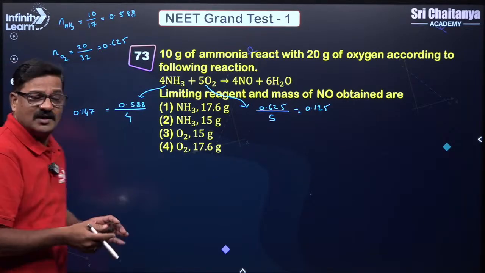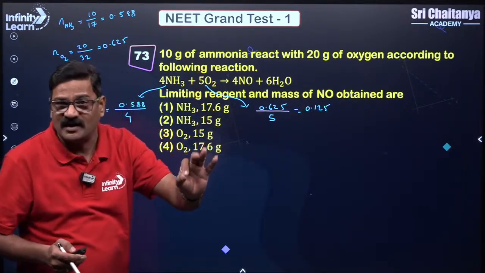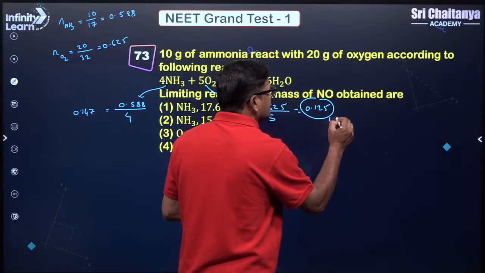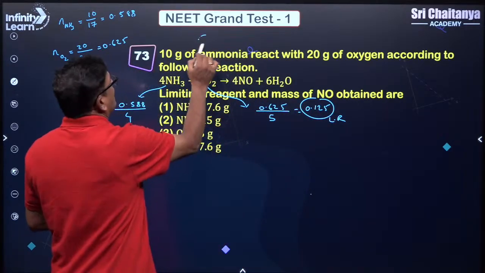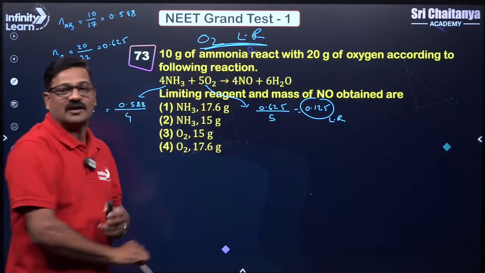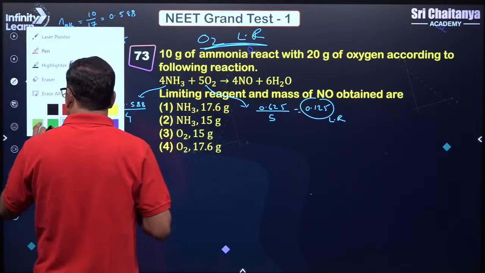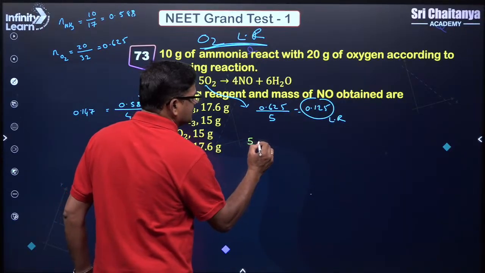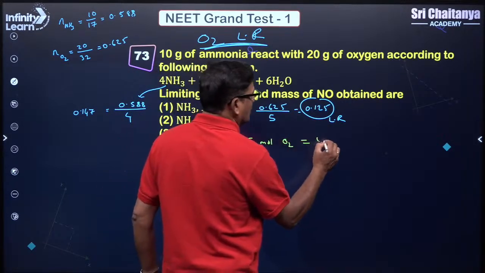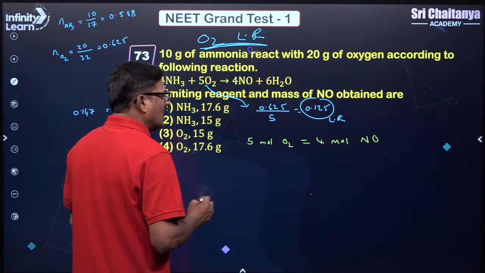So the one in which the division is least will be the limiting one. So this is called the limiting reagent. So I just want to say oxygen is the limiting reagent. So you have to work according to this. According to the balanced equation, 5 moles of oxygen can give 4 moles of nitric monoxide.